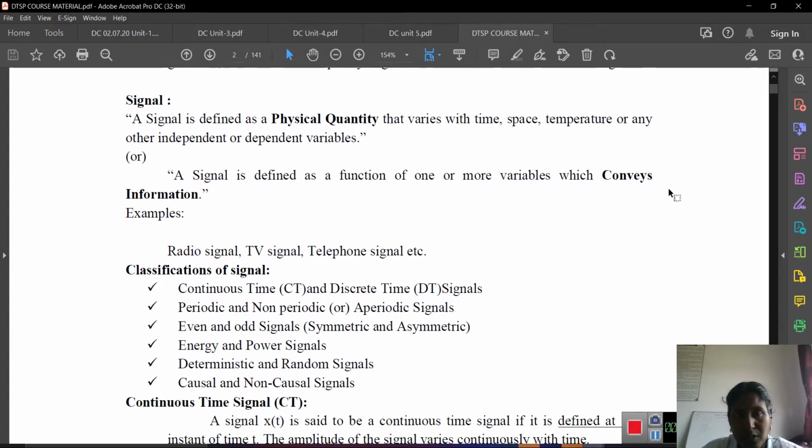A signal is defined as a physical quantity that varies with time, space, temperature or any other independent or dependent variables.